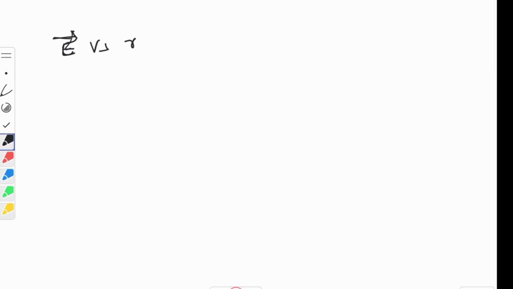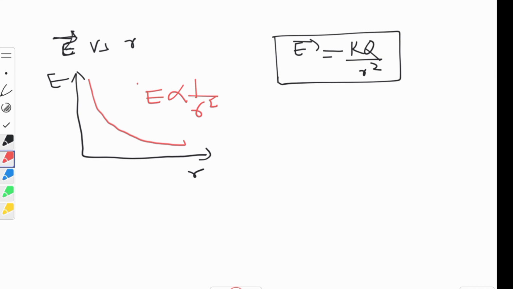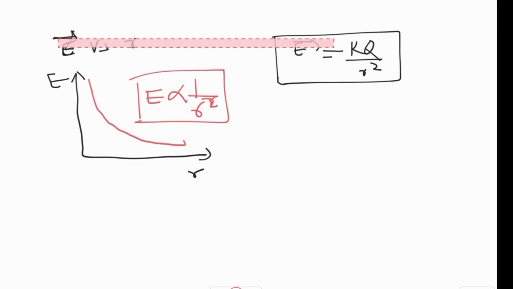What will be the graph? What equation we got? We got E is equal to kq by r square. So what will the graph be? The graph will be like this children. This is E in this direction and r in this direction. Your graph will be like this, as E is inversely related to r square. Clear children? Now we'll derive electric field intensity in vector form.